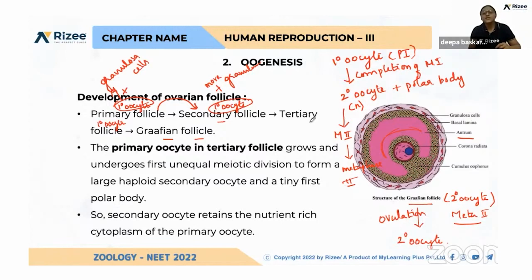So what is this tertiary follicle again? This tertiary follicle again has a primary oocyte, but the antrum is developed.